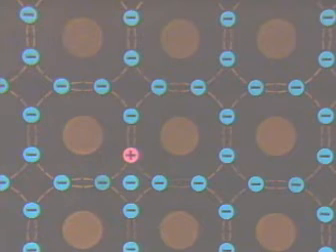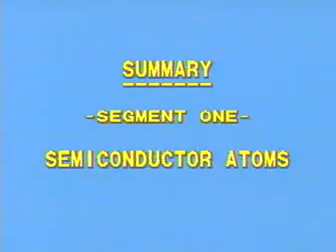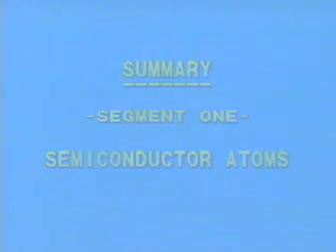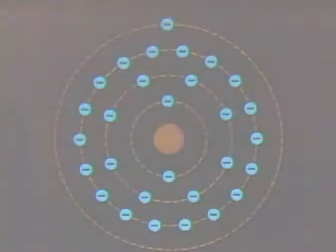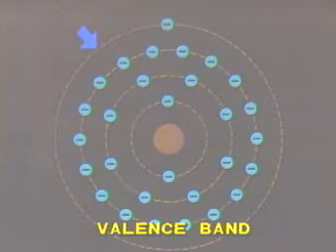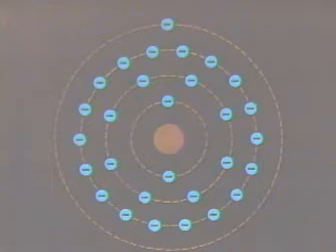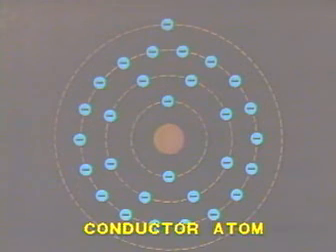Before a few more questions, let's summarize the main points we presented in this segment. In atoms, the outermost band of electrons is called the valence band. Conductor atoms generally contain 1 or 2 valence electrons.